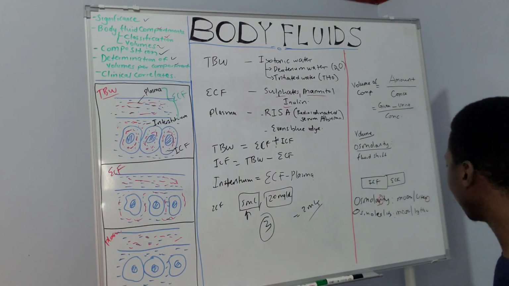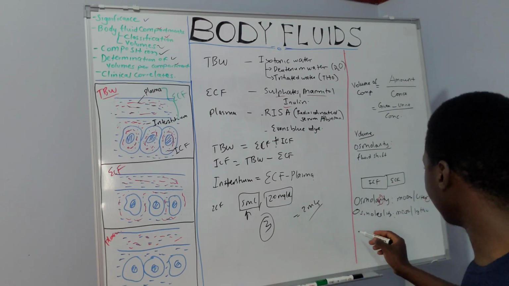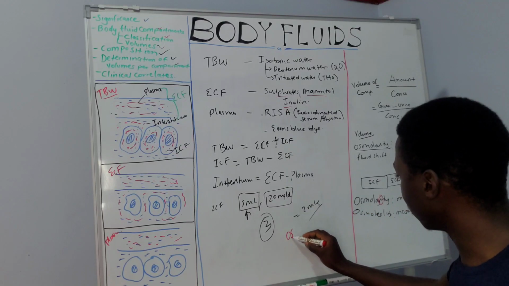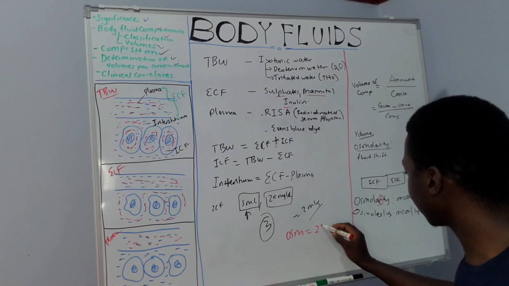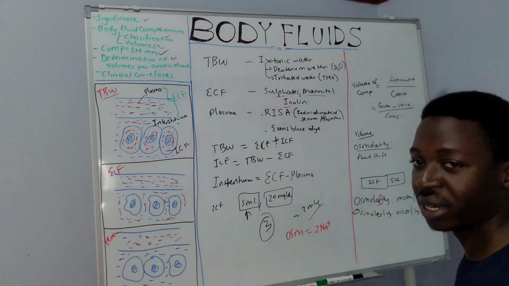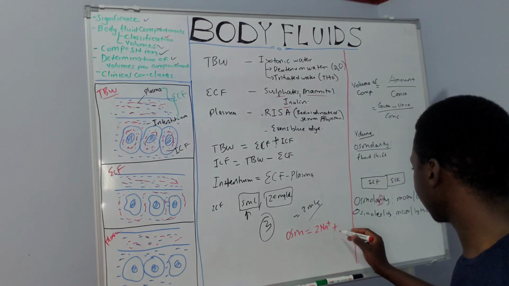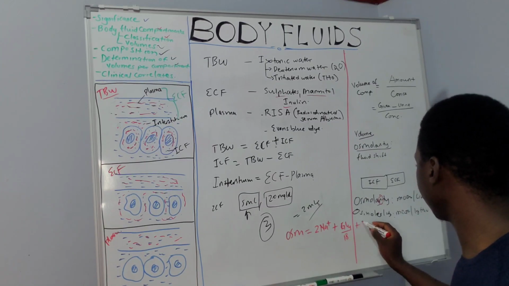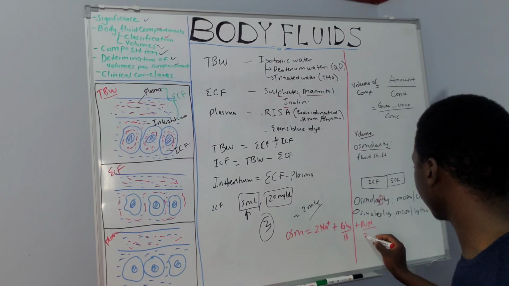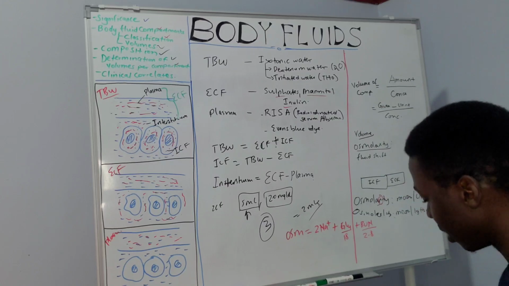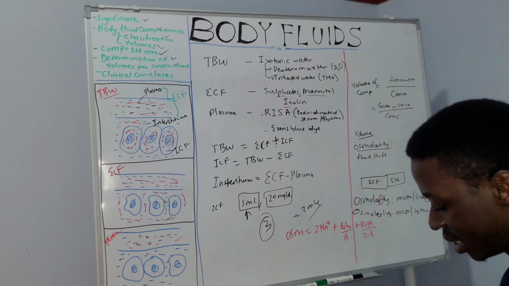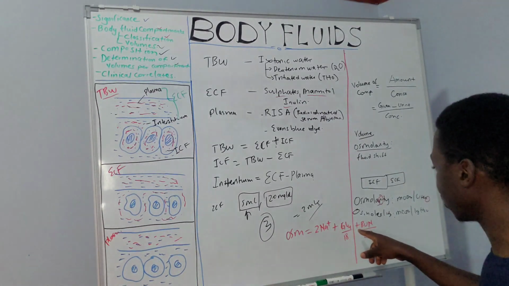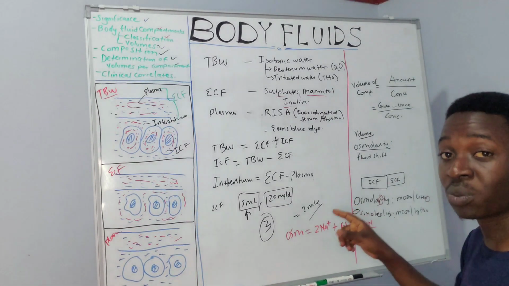And mathematically, osmolarity is equal to twice the sodium in milliequivalents per liter, plus the glucose over 18, and then the blood urea nitrogen concentration over 2.8. This division by 18 is just to convert the milligrams per deciliter concentration of glucose to milliosmoles per liter.